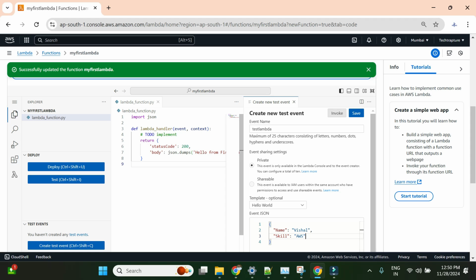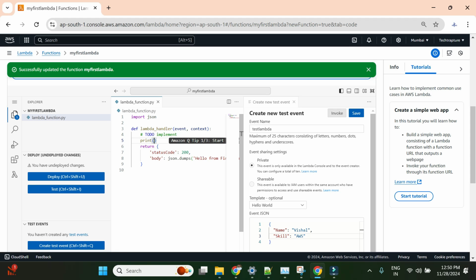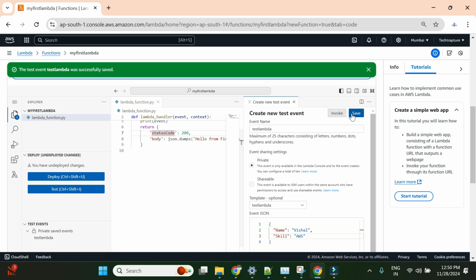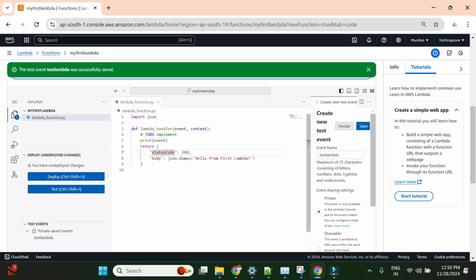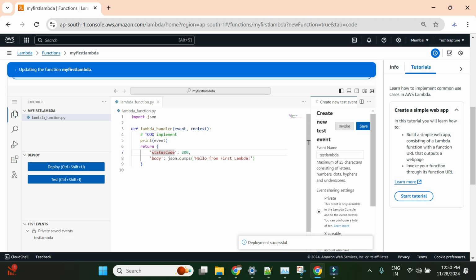So I'll pass this only as my event data, and here I'll just print whatever event we are getting, so we'll print that. So I'll just print event. Okay, so it will print this one and return this message. So now I'll just save my test case as well, and I also made changes here, so I have to deploy my code again. I'll just deploy it. You can see deployment successful. Now I can test my Lambda function.